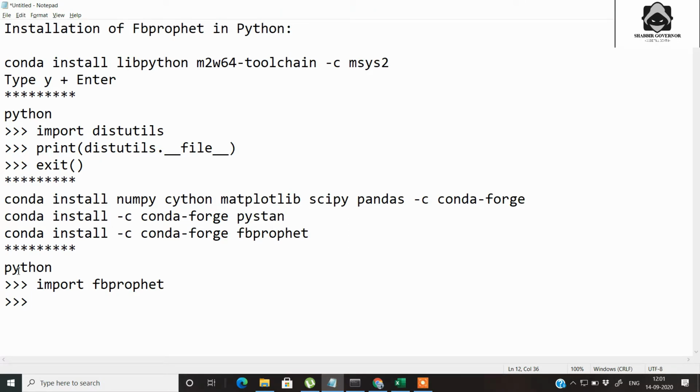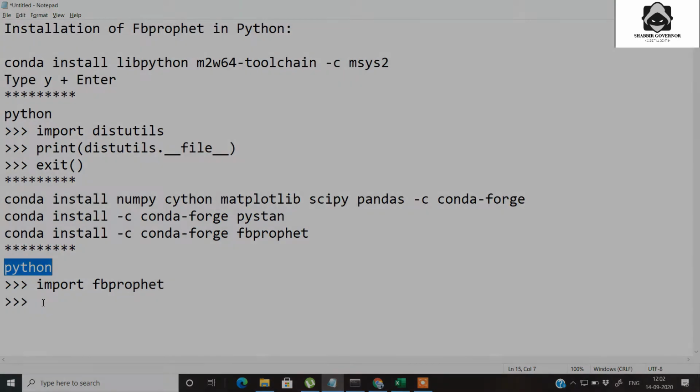Once this is done, you can check whether FB Prophet is installed properly using the Python shell. Just import FB Prophet. If you get no error, that means FB Prophet has been installed properly. Now let's go to the code and do the time series analysis.